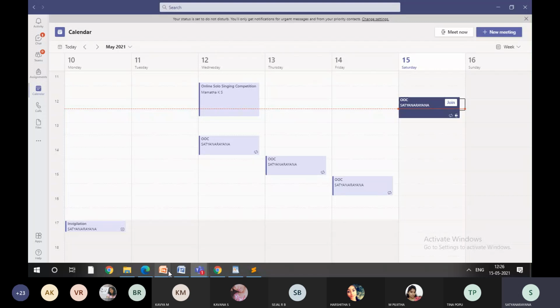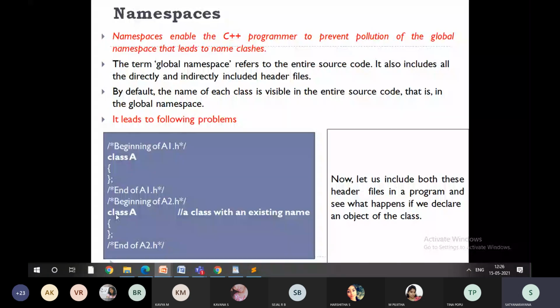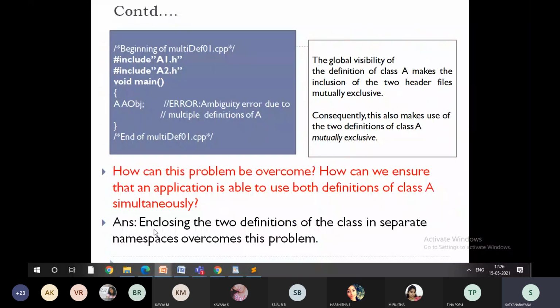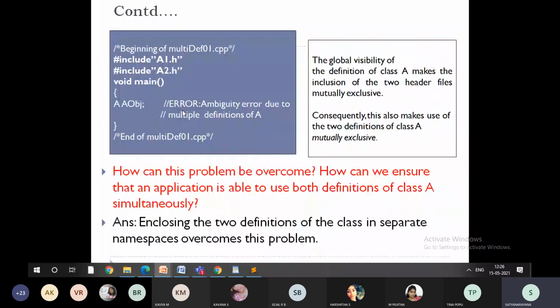Okay. So now what is going to happen? See, this is class A, and this is class A. This is a1.h, this is a2.h. Now what is going to happen if I use a1.h and a2.h in my C++ program? When I call class A for creating an object, the compiler gets confused whether to access class A from a1.h or class A from a2.h. So that is the ambiguity which is going to come.